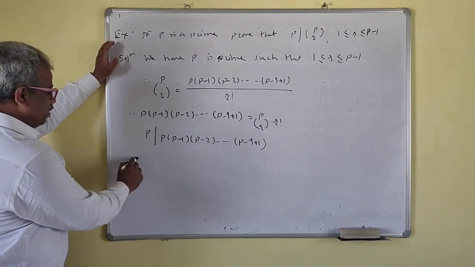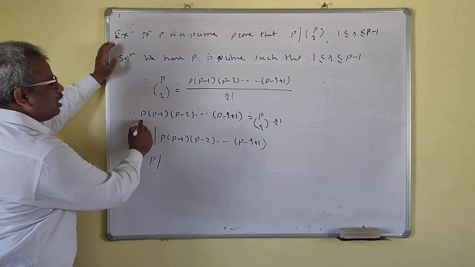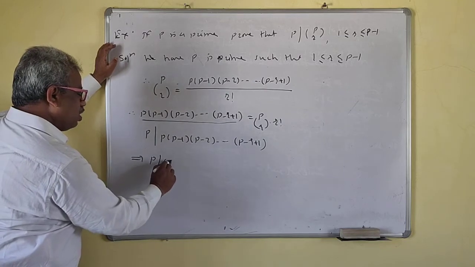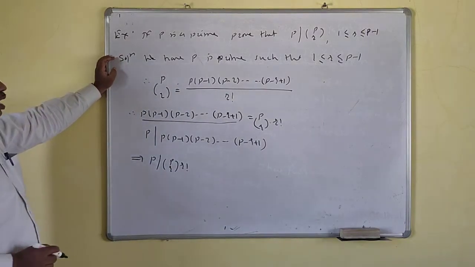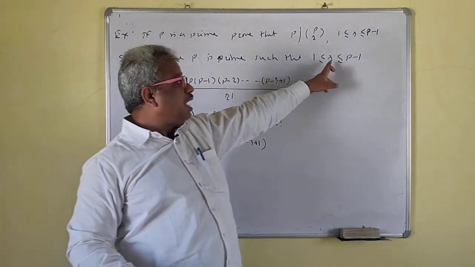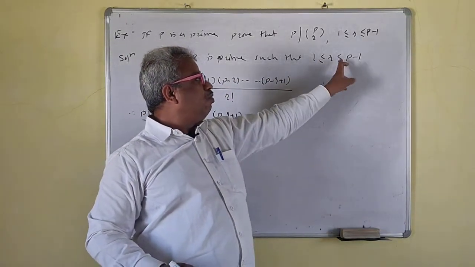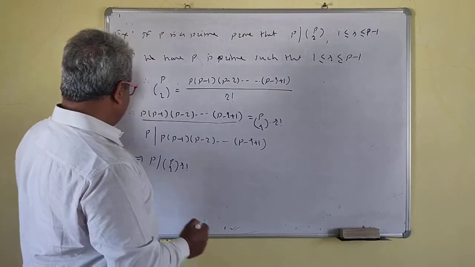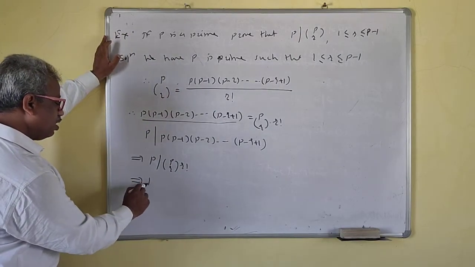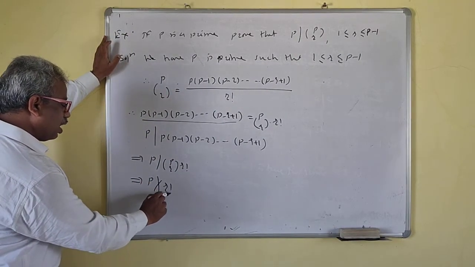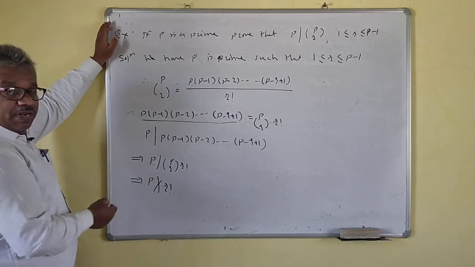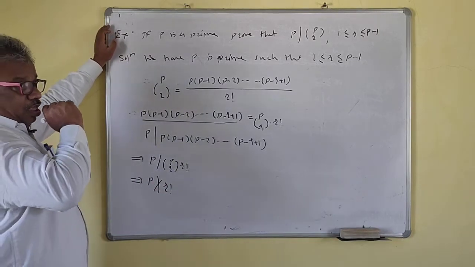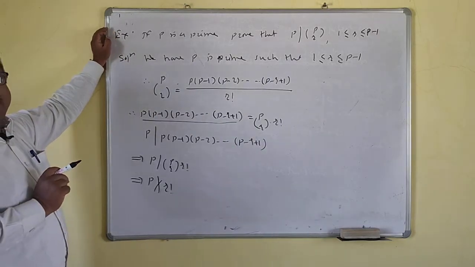Okay. What does this imply then? P divides PCr into r factorial, as r lies between 1 and P minus 1. So that means what here? This implies that P does not divide r factorial, because P is a prime and r is less than P minus 1.